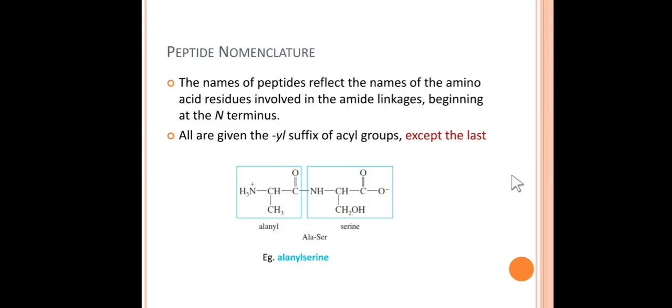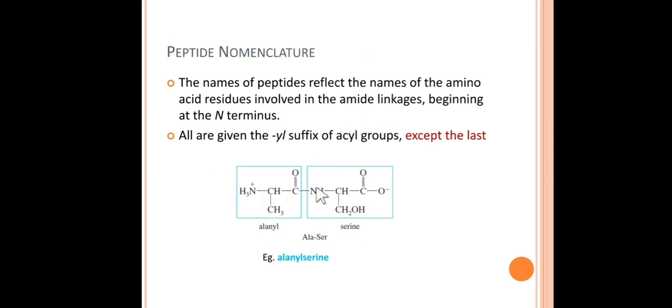So how do we name the peptides? There is a very interesting method for the nomenclature of peptides. The names of the peptide reflect the names of the amino acid residues involved in this peptide or amide linkage, beginning at the N terminus. The N terminus is at the left side, so we start with the N terminus, and the last part will be the C terminus. To name any peptide, we will start from the simplest dipeptide.